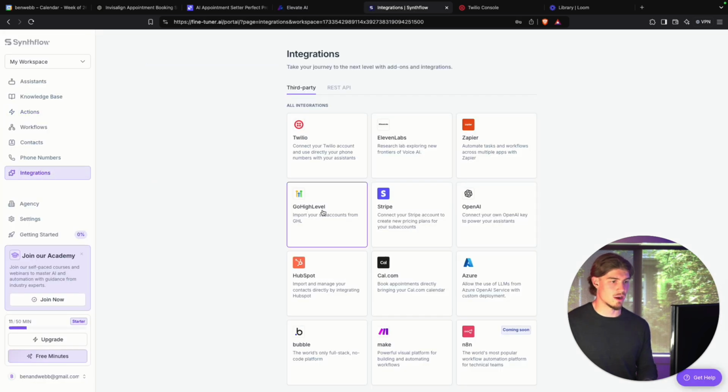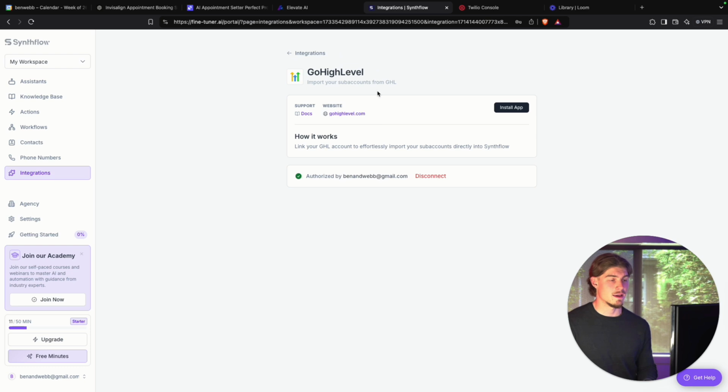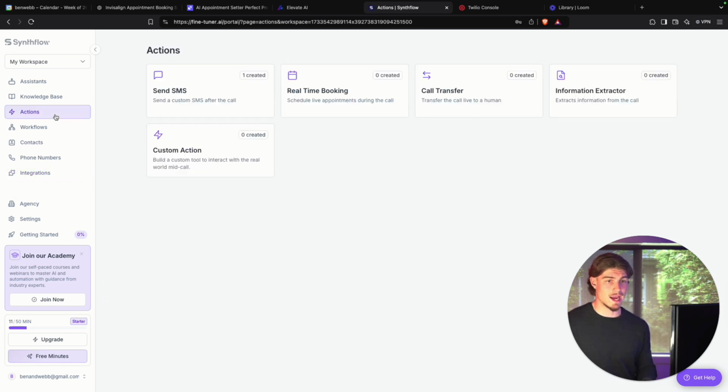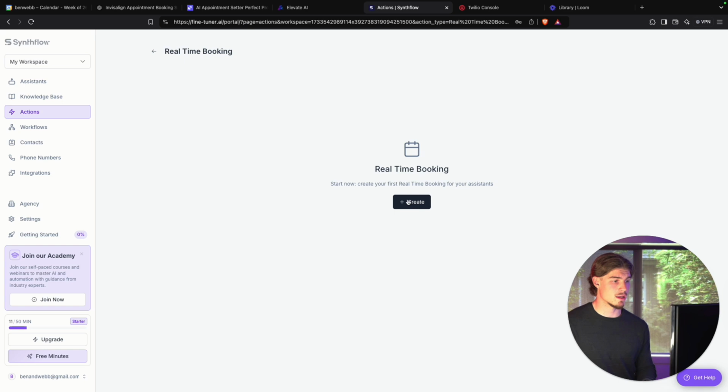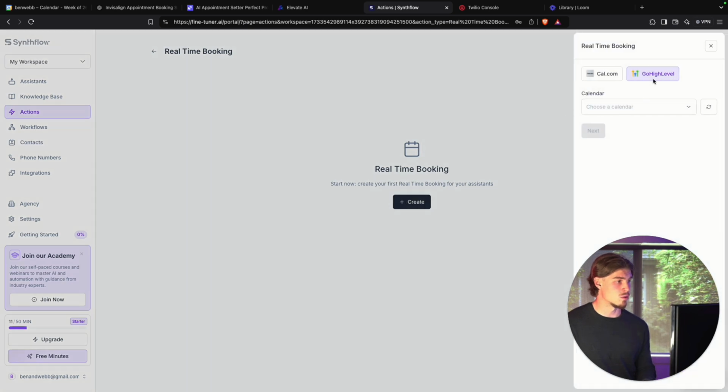I'm going to go to integrations, and you can essentially integrate your GoHighLevel account into Synthflow here. I've already done this, as you can see. And then once you've done this, head back to actions, click real-time booking, click create, and then you want to have GoHighLevel selected. Okay, I just had to refresh that, and then you want to click the calendar that you just created and then click next.